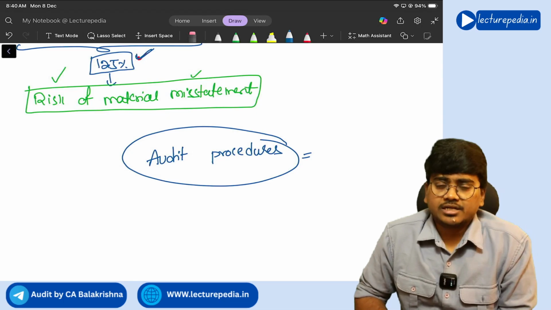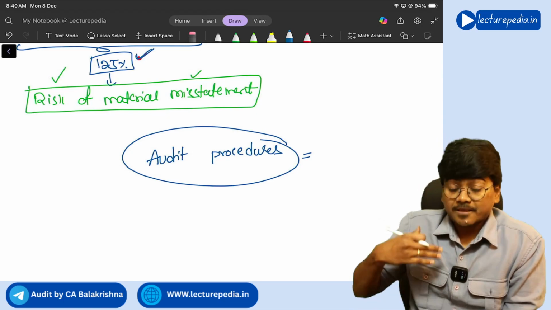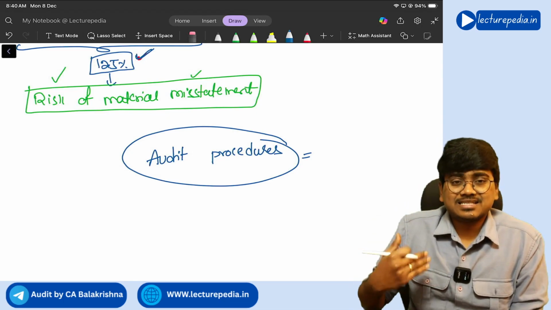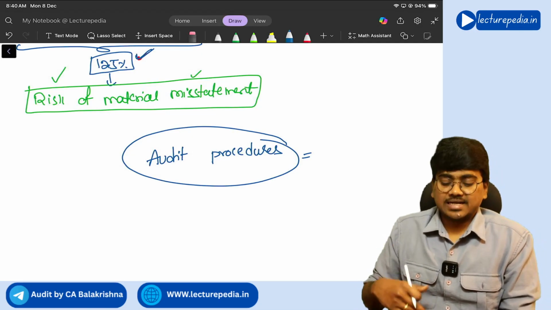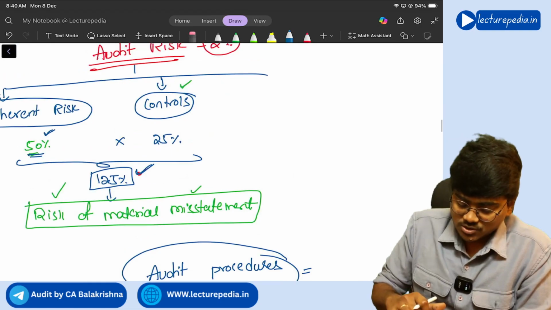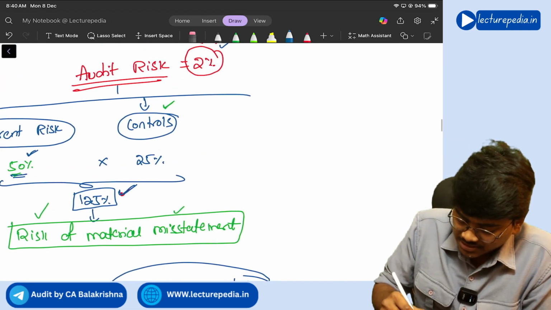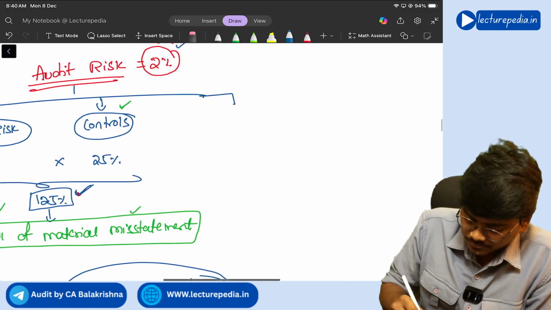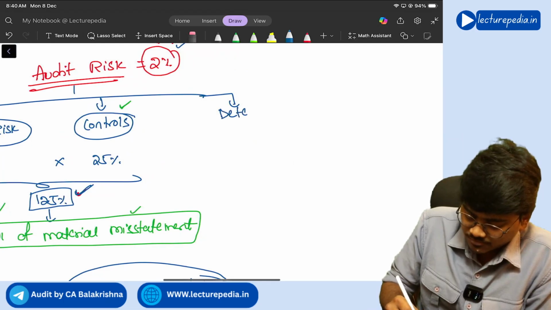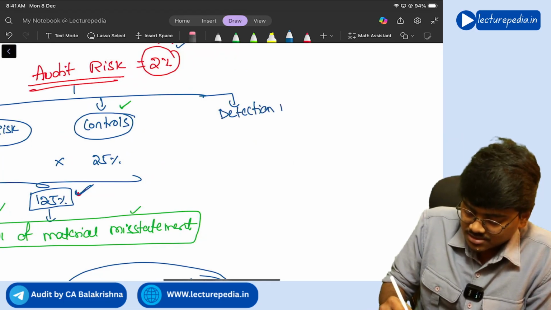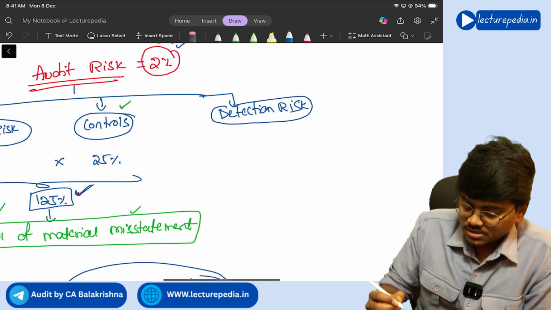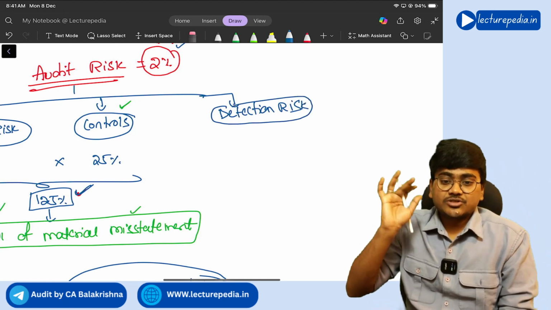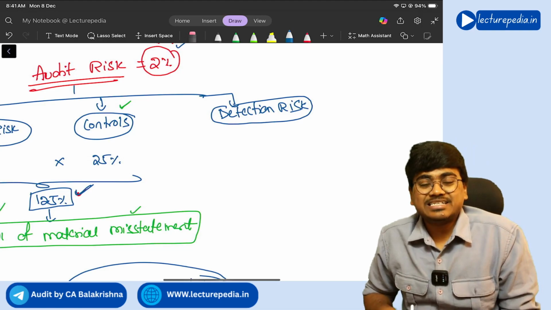Correct or not? It cannot detect all the misstatements. Now the risk that auditors procedures will not be able to detect the misstatements is known as detection risk.